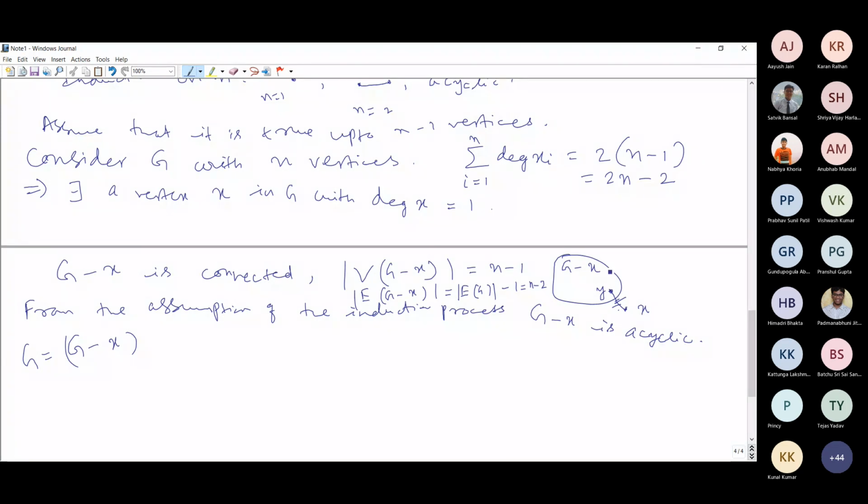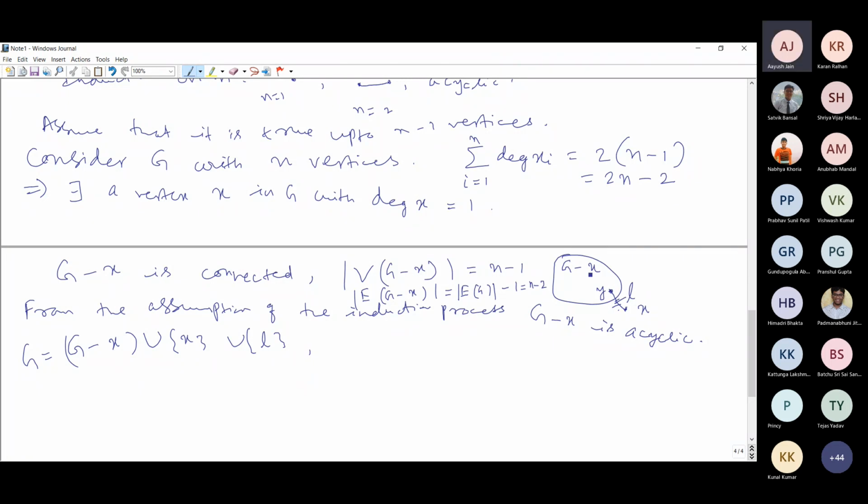Say this edge is L, okay, this edge is L. So we are bringing this vertex X and that edge L back. This is the graph G. Once we bring this vertex and edge L back, will this create any cycle?